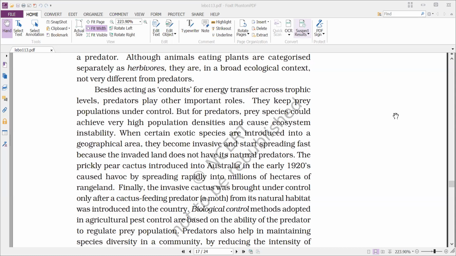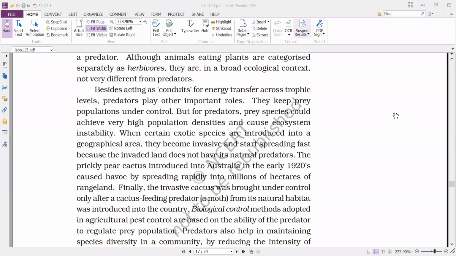Finally, the invasive cactus was brought under control only after a cactus-feeding predator from its natural habitat was introduced into the country. So to control this cactus population, they introduced a natural predator in the form of a moth, and this moth controlled the population of cactus in Australia.